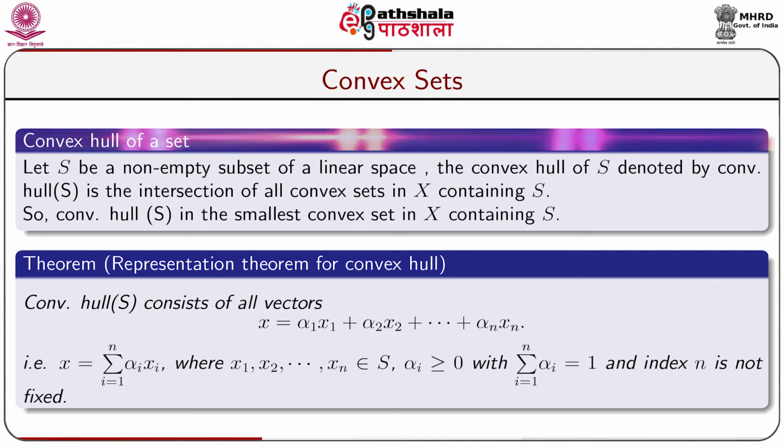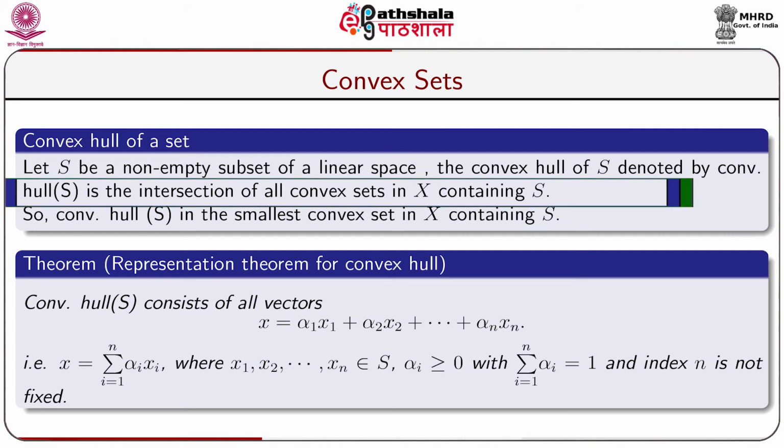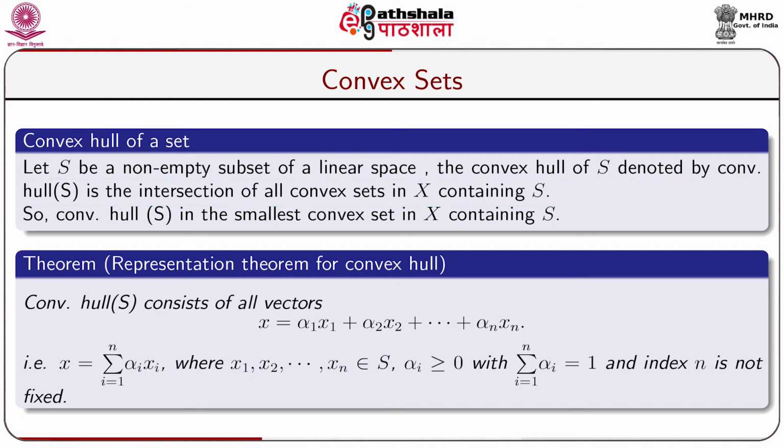Let us take a definition of a convex hull of a set. Let capital S be a non-empty subset of a linear space capital X. Then the convex hull of capital S, denoted by conv hull of S, is the intersection of all convex sets in capital X containing S. So, convex hull of S is the smallest convex set in capital X containing S. We know that an arbitrary intersection of convex sets is again a convex set, and since convex hull of S is the smallest convex set in X containing S.